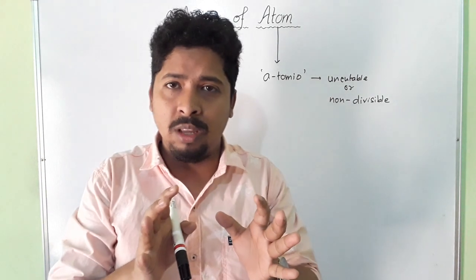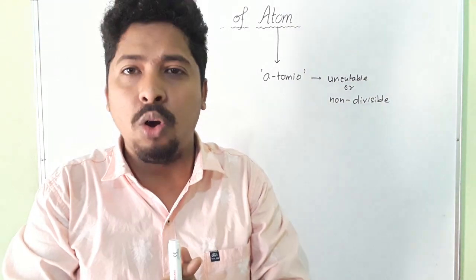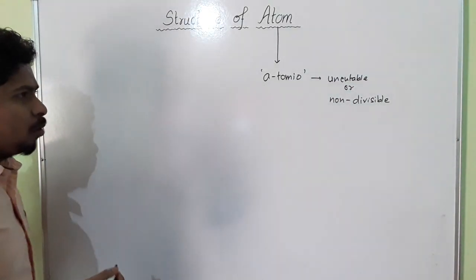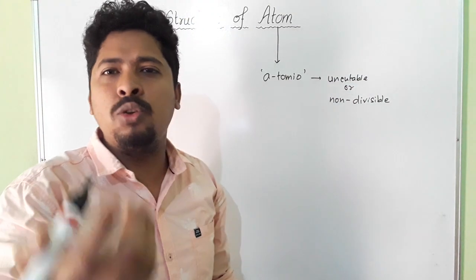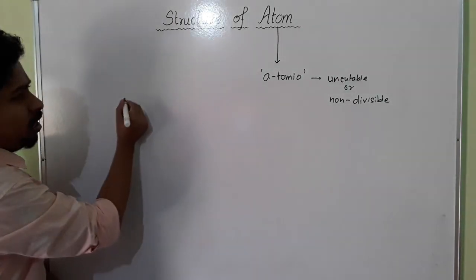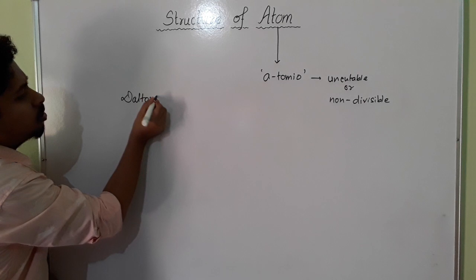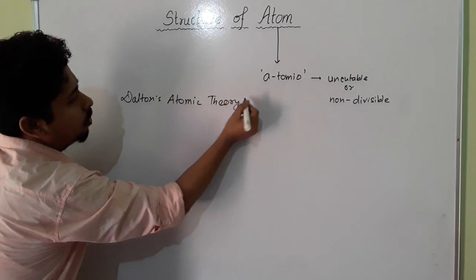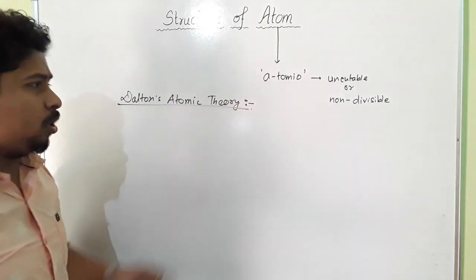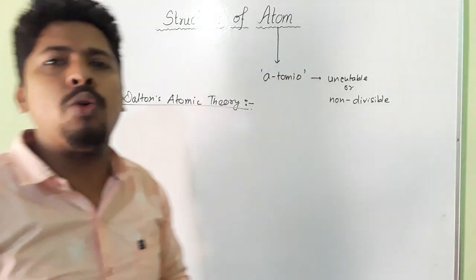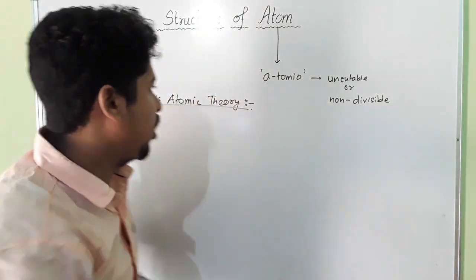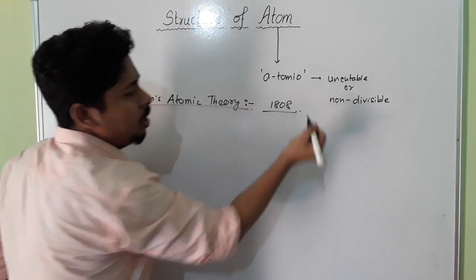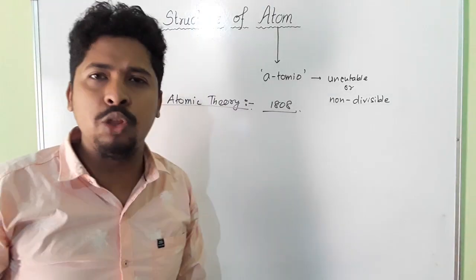And the first theory on atom was given by John Dalton. So now we are going to study Dalton's atomic theory. What does Dalton's atomic theory say? The postulates of Dalton's atomic theory. The first theory of atom was put forward by John Dalton, a British school teacher. He gave this idea of the atom in the year 1808. So what are the postulates of Dalton's atomic theory? Dalton says that